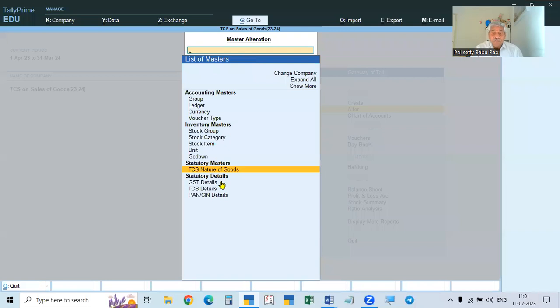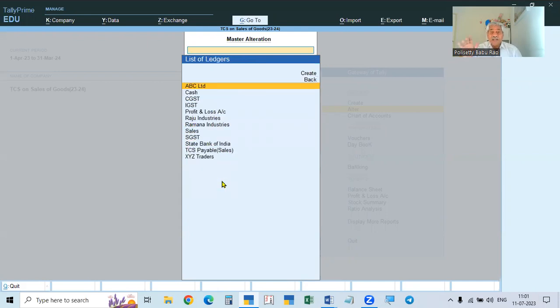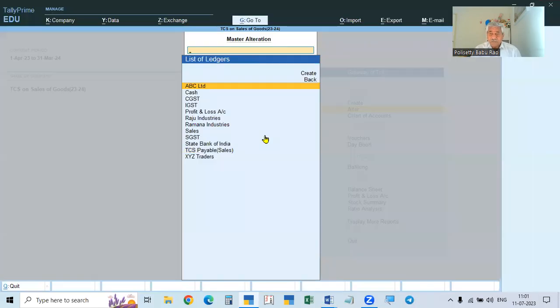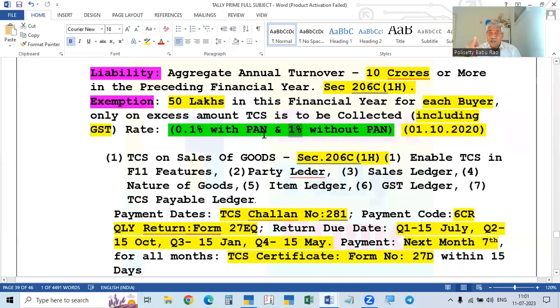Now we will go to the creation of masters. First we will create accounting masters, and this is dealing with goods, so stock items also we will deal with. We'll go to ledgers. In the ledgers, first of all, we have to create the party ledger, then the sales ledger, and then the stock item in nature of goods. And we are collecting GST also.